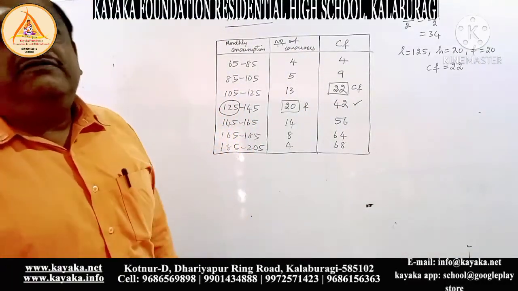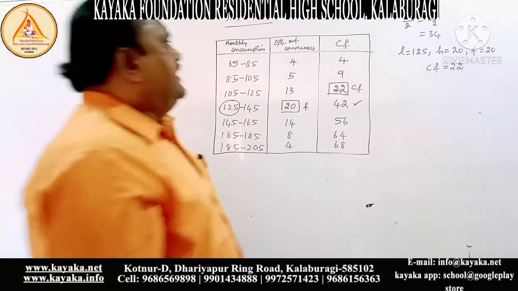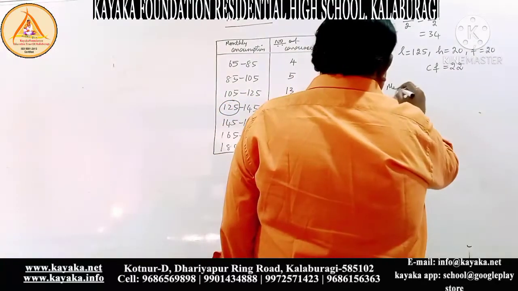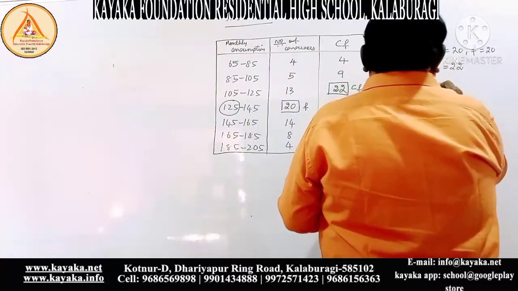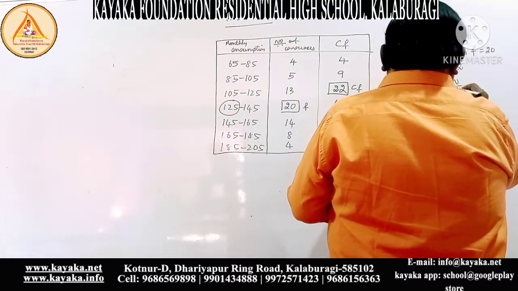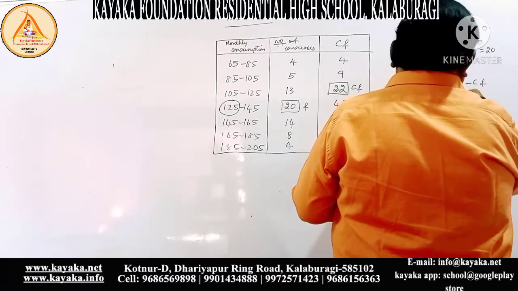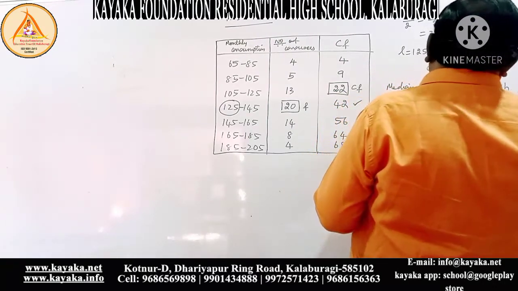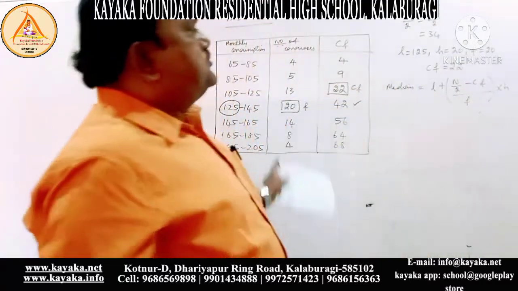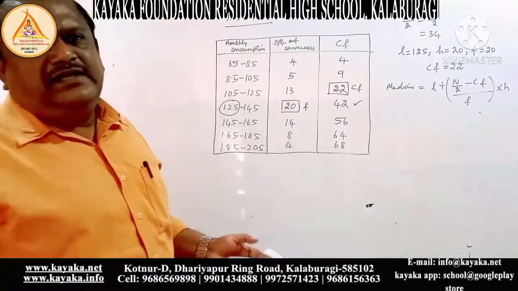Now you have to use the median formula. Median is equal to L plus n by 2 minus cumulative frequency, divided by frequency, into height. Just substitute all the values and you will get the answer.